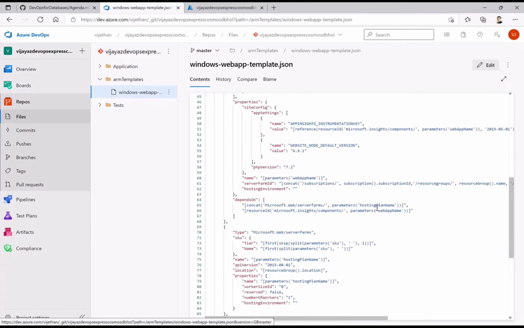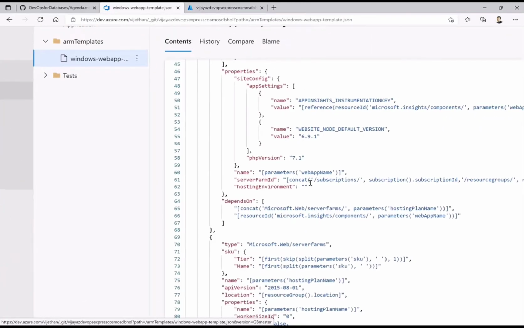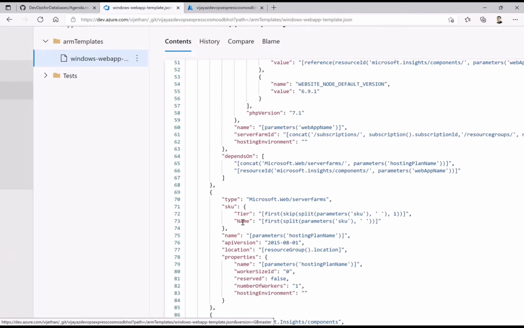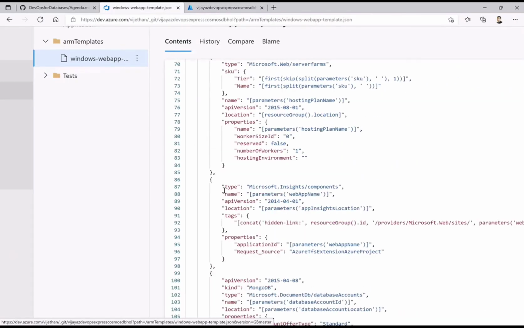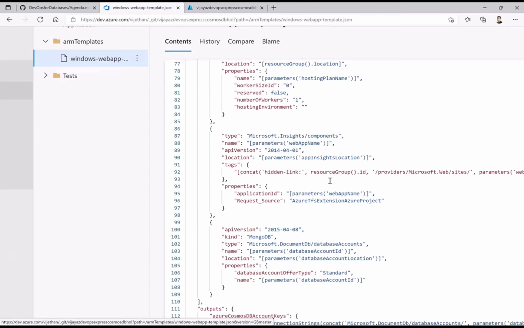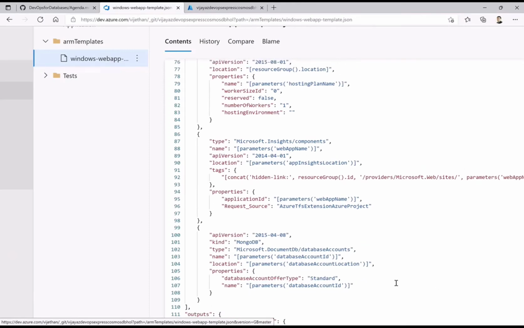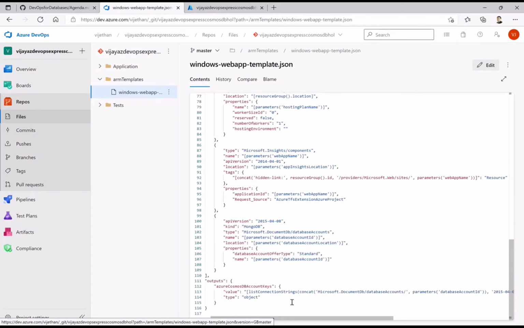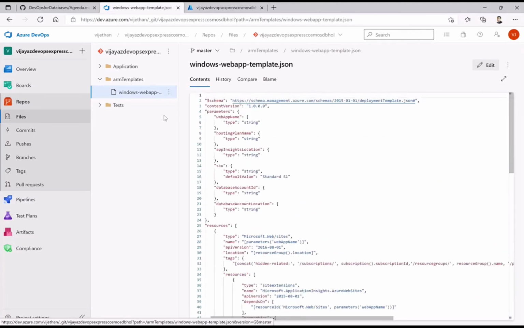I have the respective website implementation, similarly the app service, the Application Insights environment, and then the document DB. Finally, I'm giving the output, getting the connection string for that particular database so that I can use it for connecting to my website, which will be implemented on Azure. This is how I'm using these templates as code in my source repository.